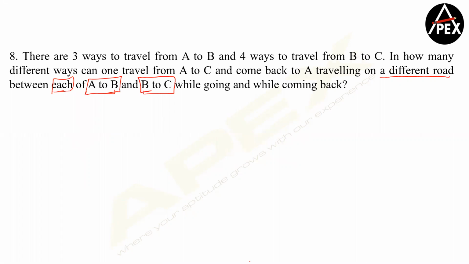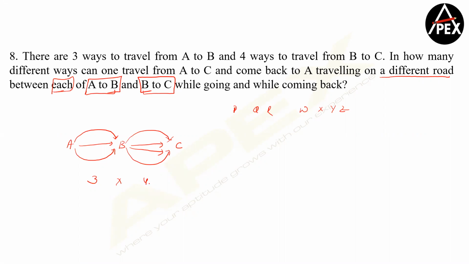But here, understand, if I'm going from A to B, I have one route, second route, and third route, so 3 routes. To go from B to C, you have 1, 2, 3, and let's say one more route, 4. Clear? Or if you want, we can name them. Let's say to go from A to B, we have P, Q and R, and from B to C, let's say you have W, X, Y, and Z. So to go, we know there are 3 into 4, that is 12 routes.